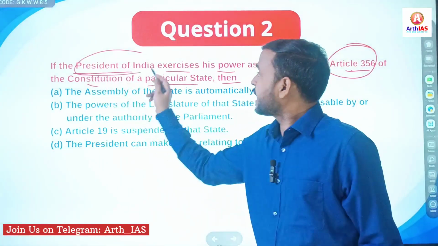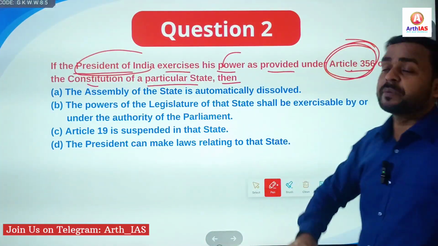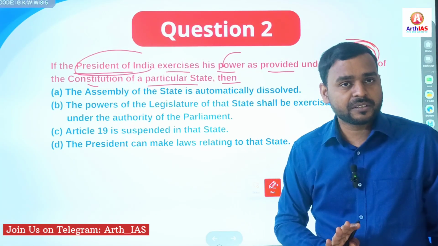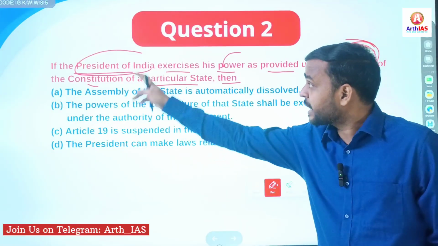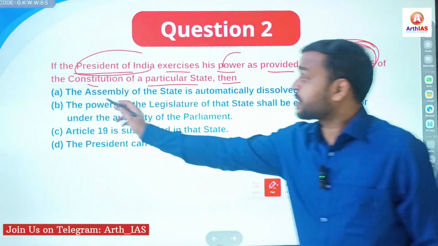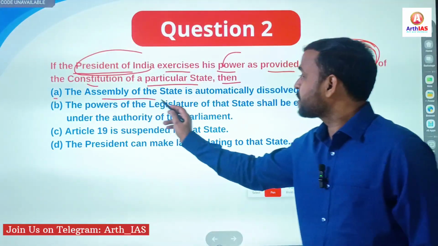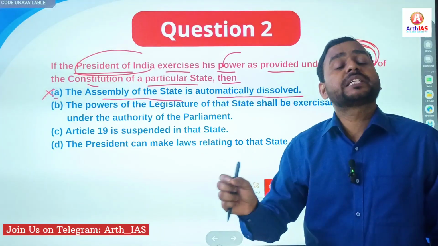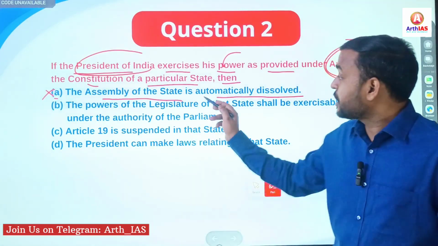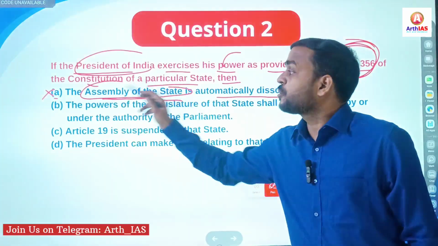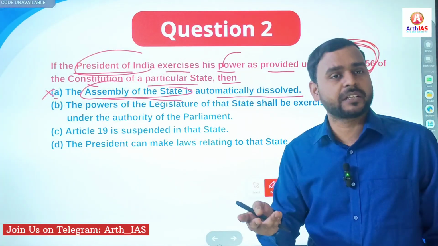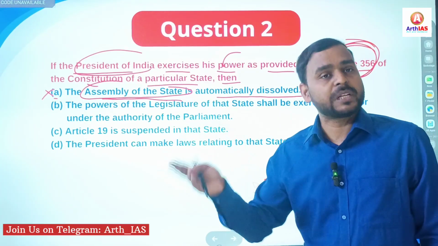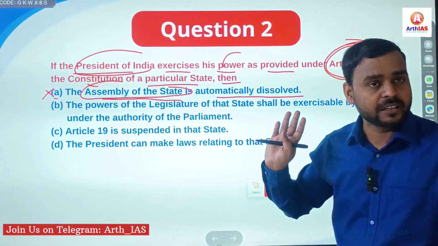So when the President of India exercises his power under Article 356, it simply asks, when President's rule is imposed in any state, what is the power exercised by the President of India? So the first option says the assembly of the state is automatically dissolved. No. Even though President's rule is imposed under Article 356, the state legislature or assembly is not automatically dissolved. It may be suspended, or it may be dissolved later, but it is not automatically dissolved.